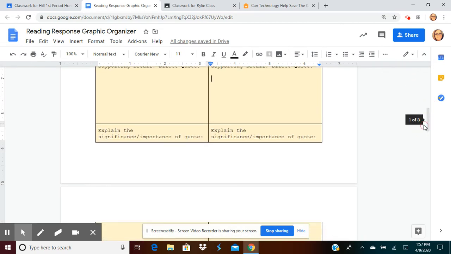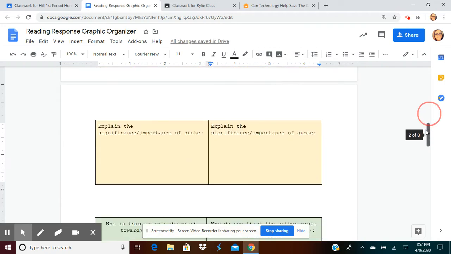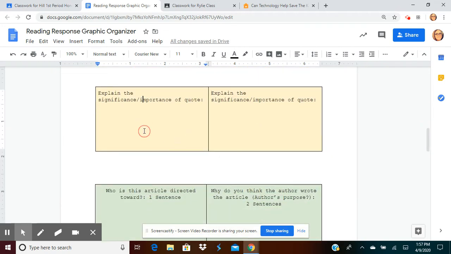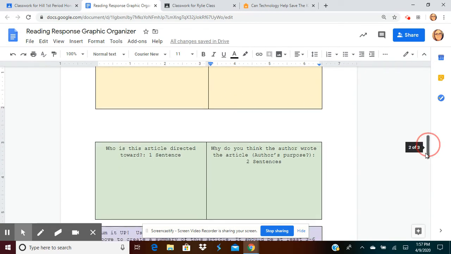Next, you must explain the significance of the quote. Okay, I want you to explain the significance. I'm going to drop these down to the next page. I want you to explain the significance of the quote. Whatever quote that you use, you need to type in the significance of that quote in the box below. Why is that quote important?